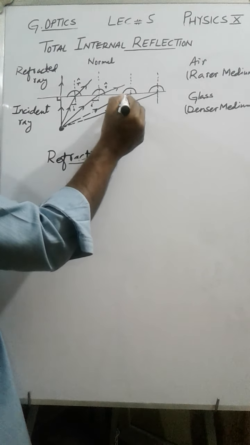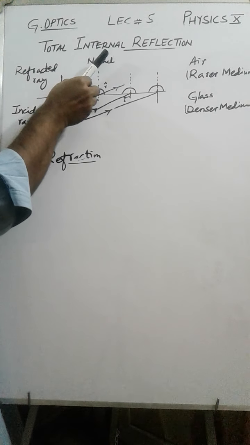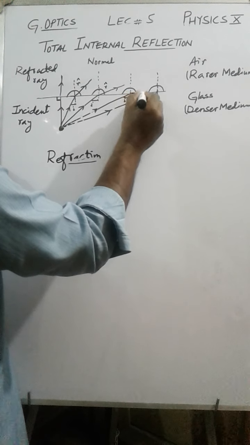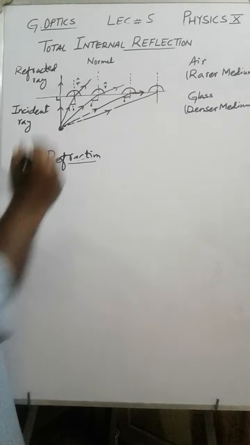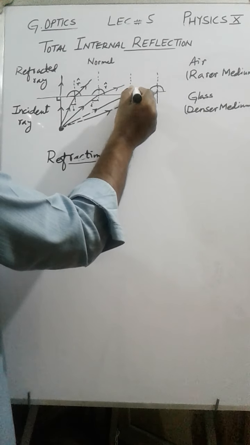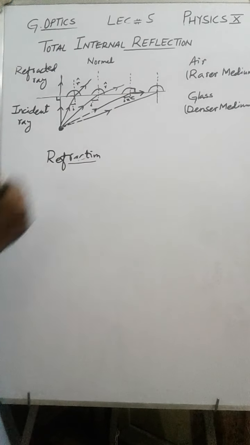Now again a third ray I have shown over here. This is angle of incidence. Now look at here the ray of light which is going into the air. It is bending like this and this and this. And eventually what will happen? It will come over here. This is now refracted ray. And here the angle will become 90-degree angle. This angle of incidence is known as critical angle.